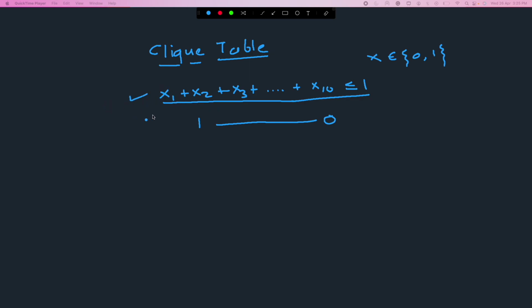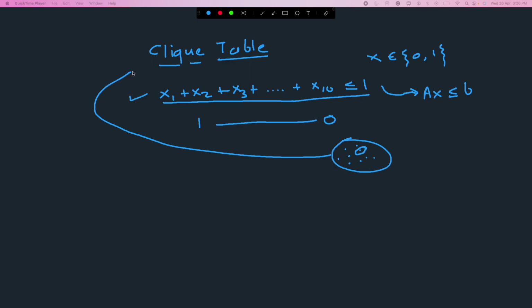Okay, and this kind of constraint might be directly present in our mixed integer program, so we have this kind of a constraint set, right? One or more of these constraints directly take this type of form, or it might happen that we can detect this type of clique. When we do some pre-processing or probing, then we might find that of this set of variables, only one of them can take value 1. If one of them takes the value 1, then all the others take value 0. That means they are all in a clique, and so we can put this into a table, right?